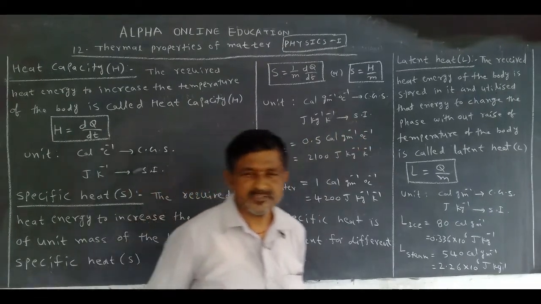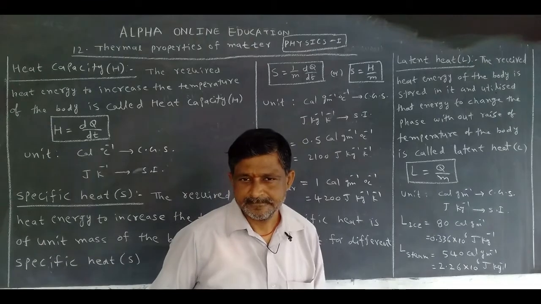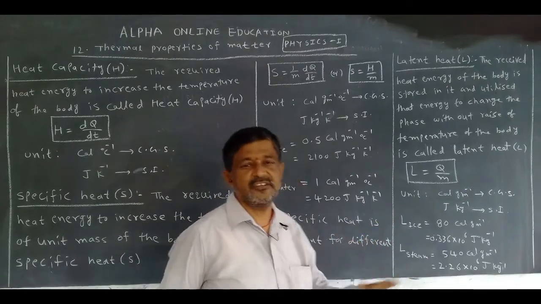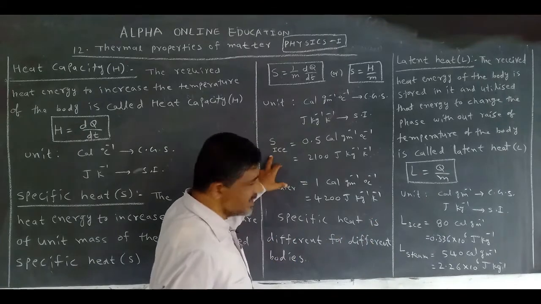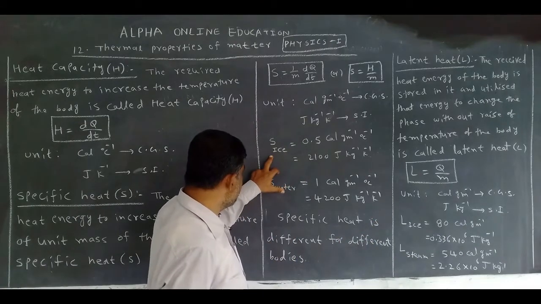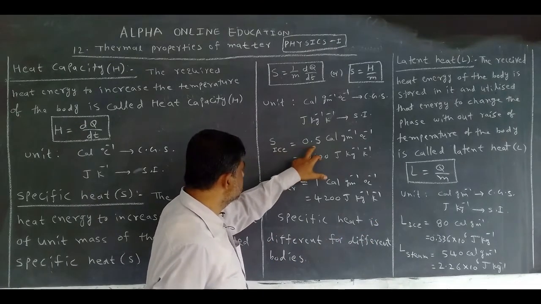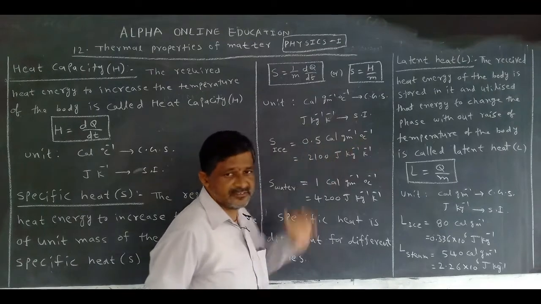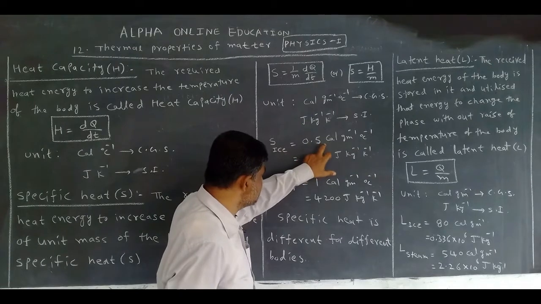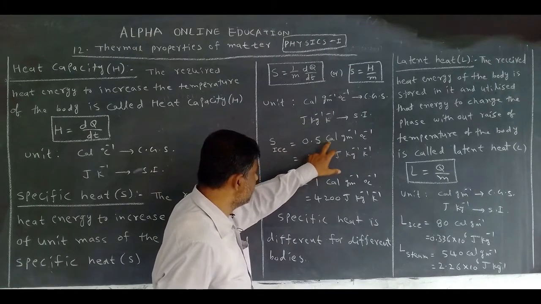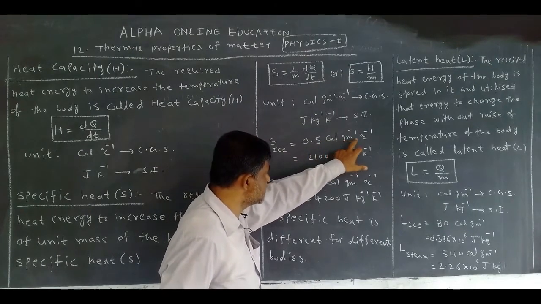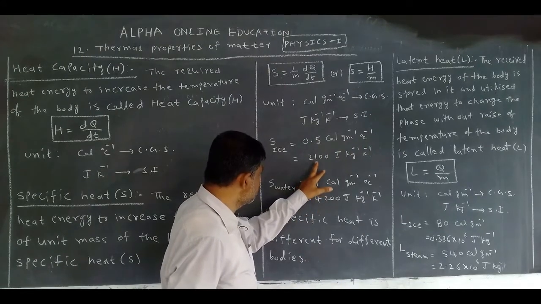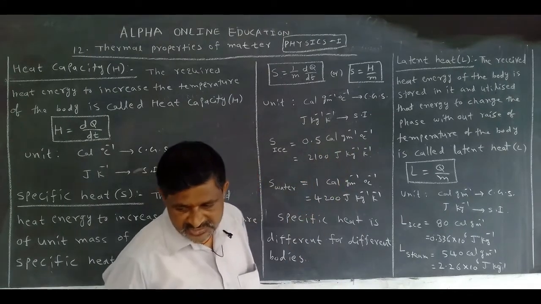But for some objects the specific heat has constant values. For ice, the specific heat value is 0.5 calorie gram inverse centigrade inverse in the CGS system. But in the SI system, it is 2100 joule kg inverse Kelvin inverse.